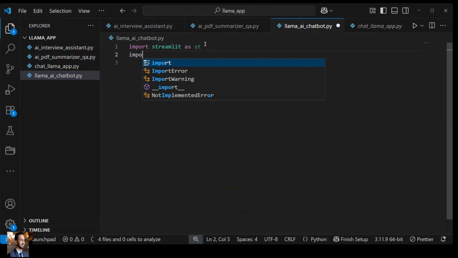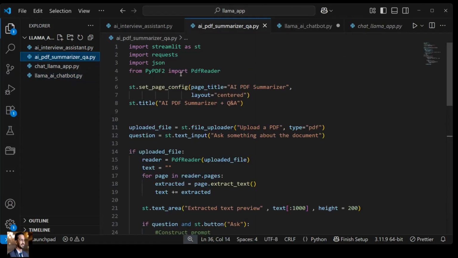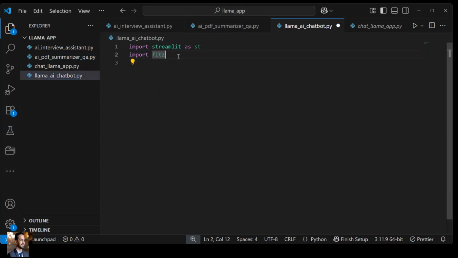Thereafter I'll import PyMuPDF. For that I can import fitz. Fitz is something which can access your document. Last time we had used PyPDF2, so you have both options. You can use PyPDF2, but in case PyPDF2 is not working in your system because of any update or particular reason, try with fitz.